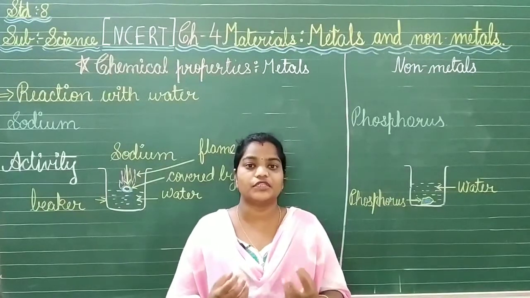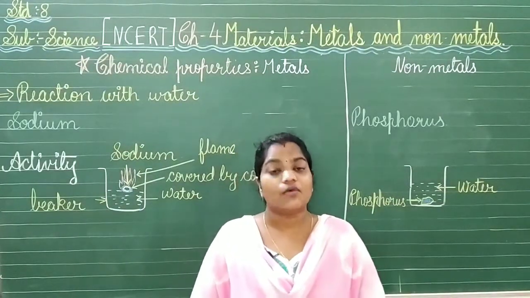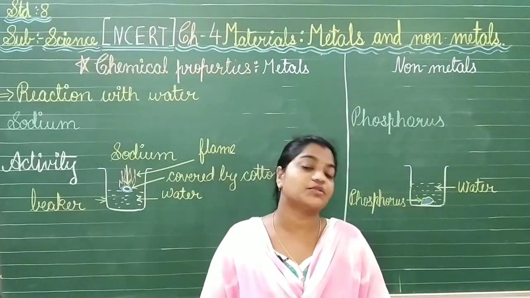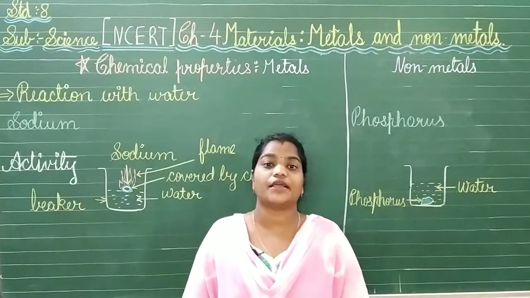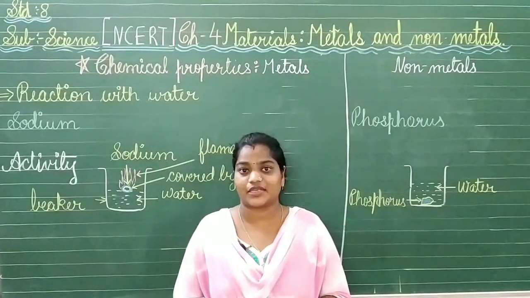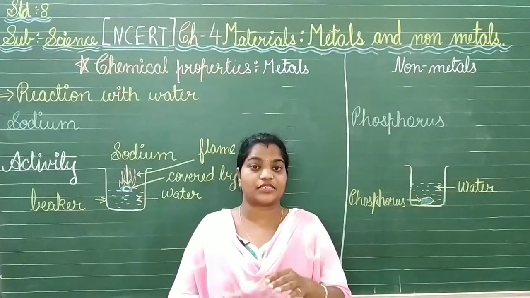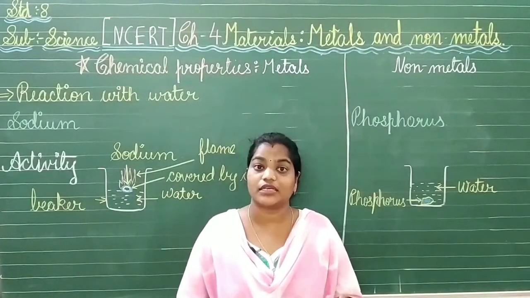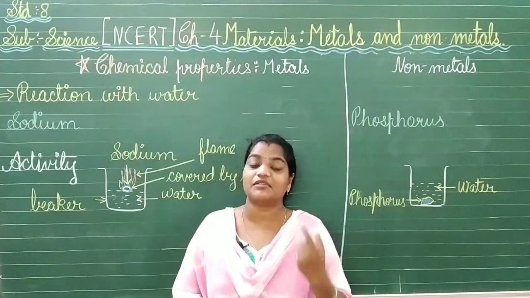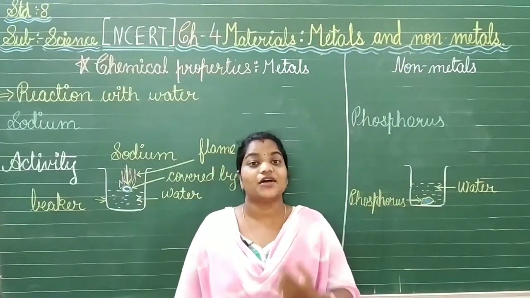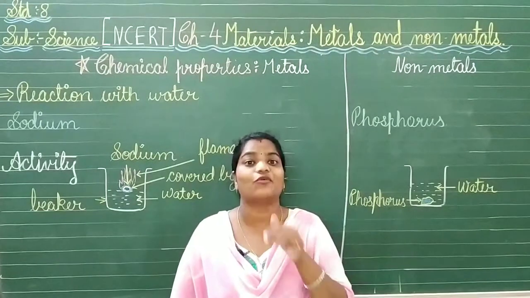So it is too vigorously reactive with the water and air. So it is to be placed in kerosene only, because it will not react with kerosene at all. It cannot react inside the kerosene, but when it is placed in the water, it will start burning. Yes, this is the one metal, or one substance, which starts burning when placed in the water.